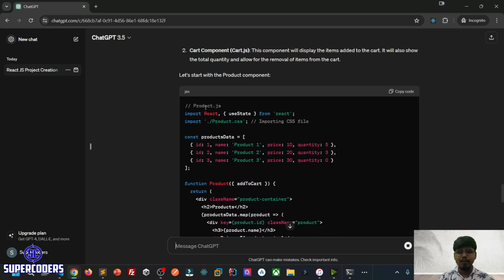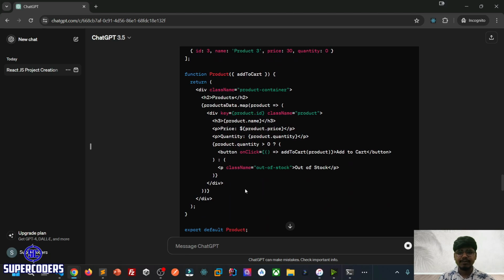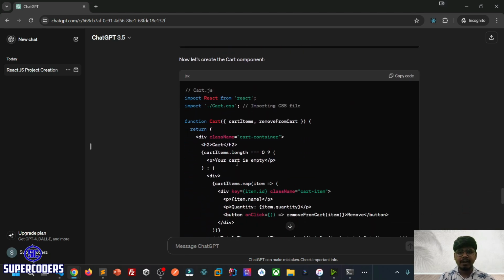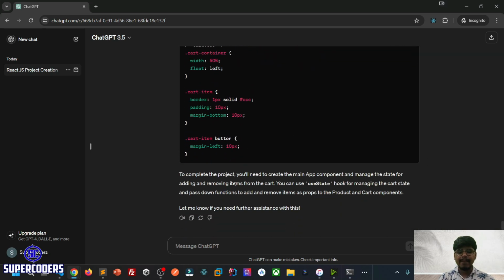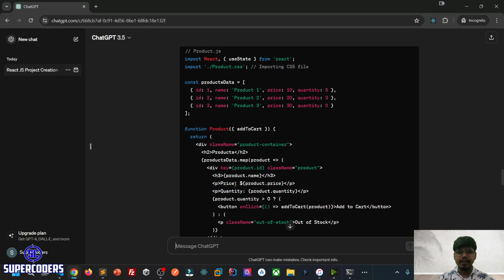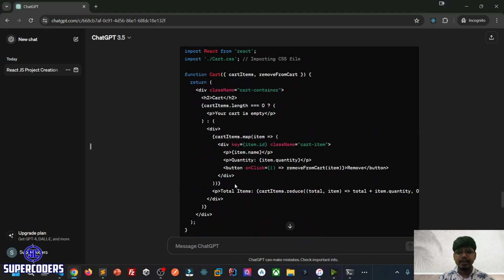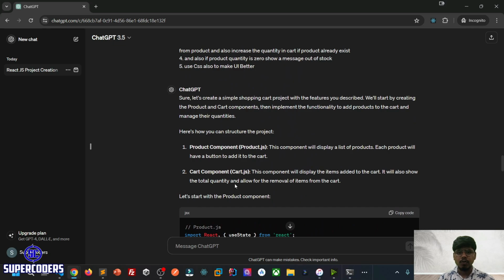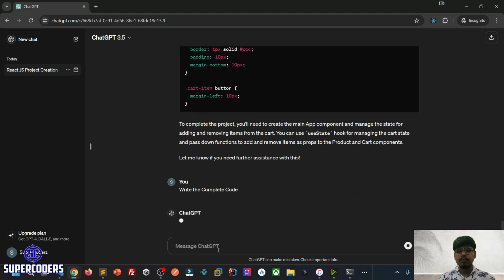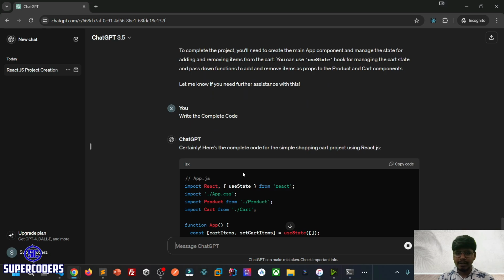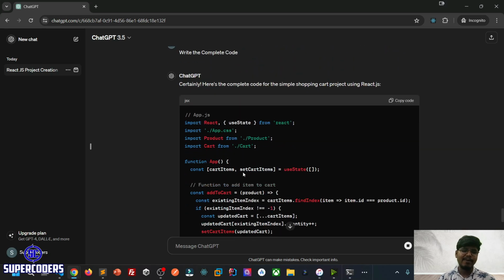Initially it created a product.js file with products. Then it created a cart item with remove product. So the cart is empty. I think it wrote the code, but not the complete code. So I will ask it to write the complete code. Again, it's giving me the complete code. Sometimes it gives just a small portion of code, but if you ask it to write the complete code, it will give you a complete code example.